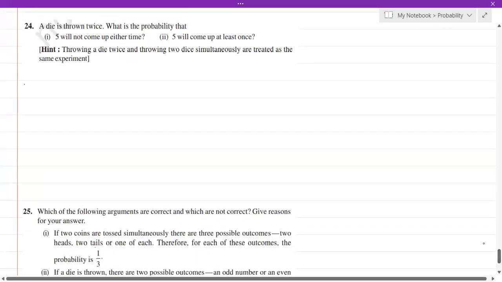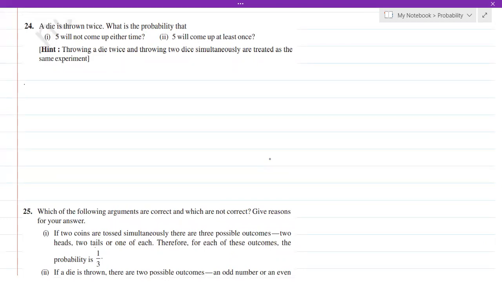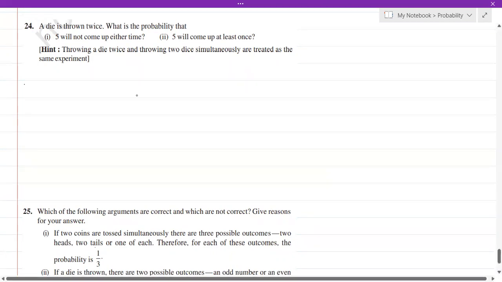Let's get into the next one. A die is thrown twice. What is the probability that 5 will not come up either time? Okay. Now a die is thrown twice or two dice at a time. Both are one and the same. Okay. What is the probability that 5 will not come up either time?